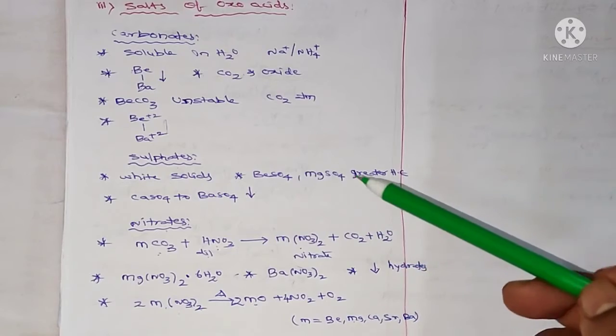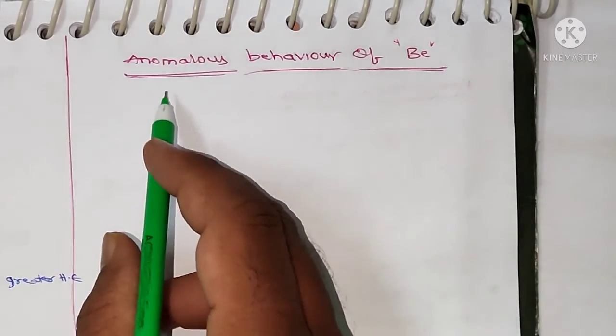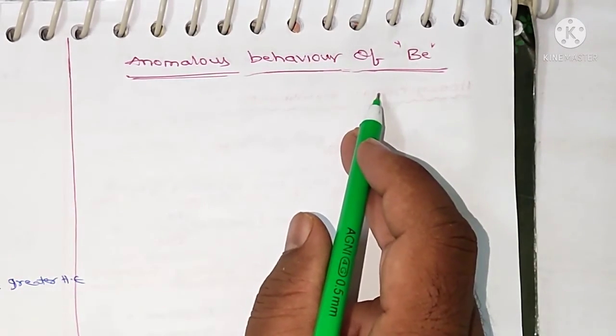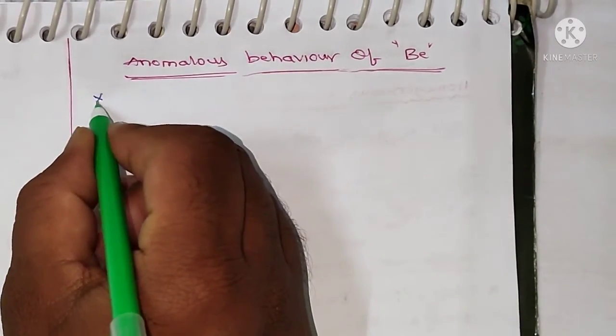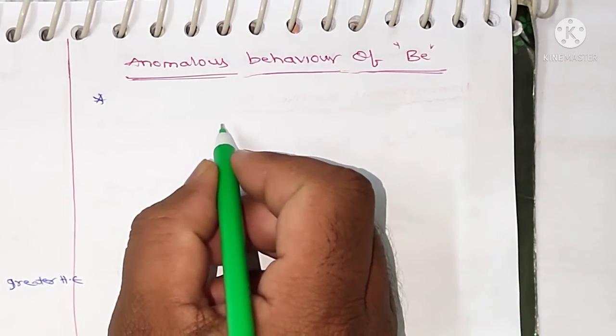So this is about salts of oxo acids. Next one, anomalous behavior of beryllium. Beryllium shows anomalous behavior as compared to the remaining alkaline earth metals.